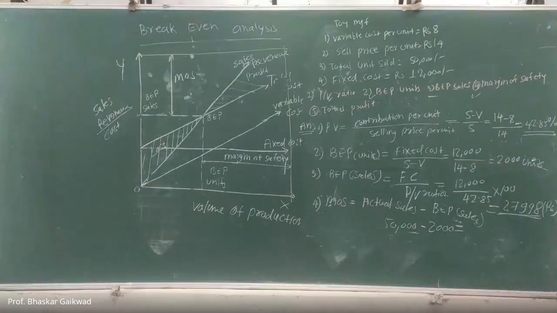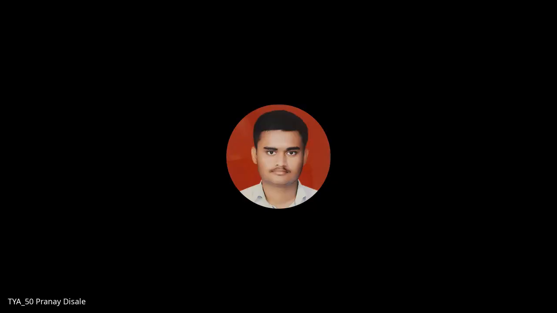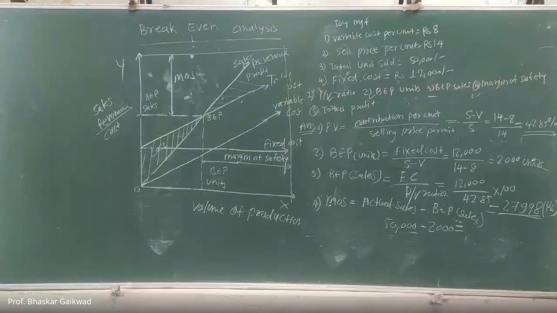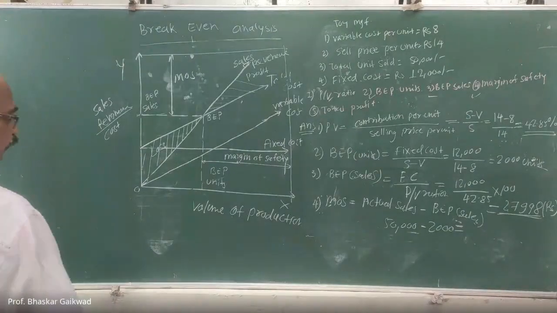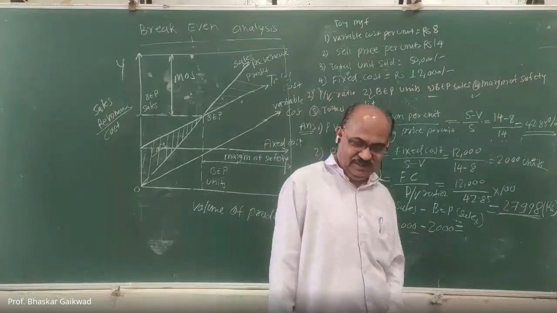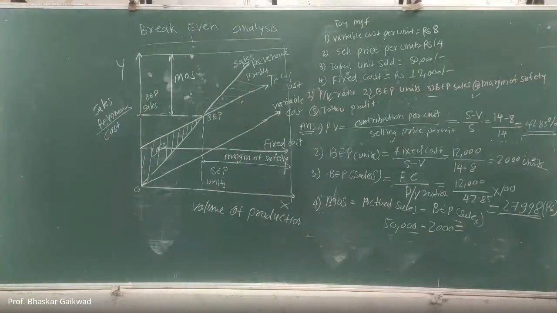So what is the answer? 50,000 minus 2,000.